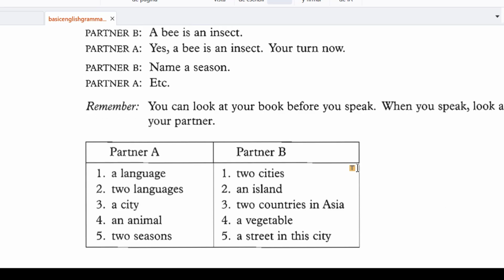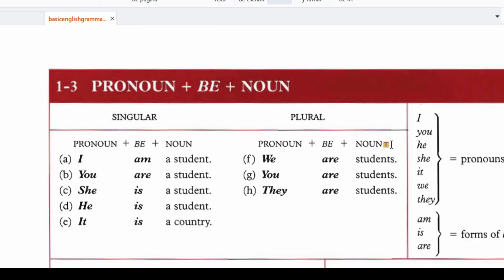Okay, so let's see exercise over here. So we have singular and plural. Okay? So pronoun be plus noun. We, you, they. These pronouns are plural.